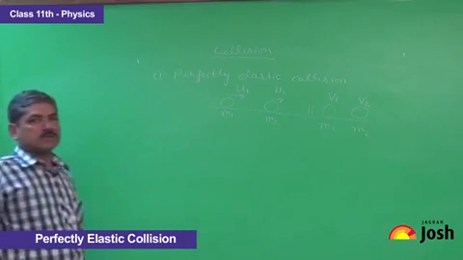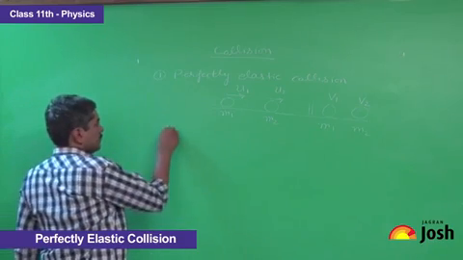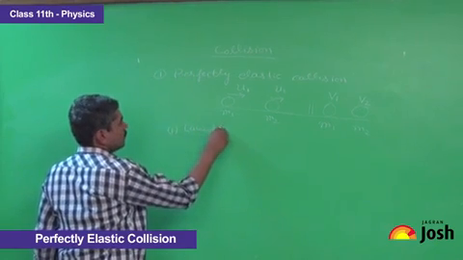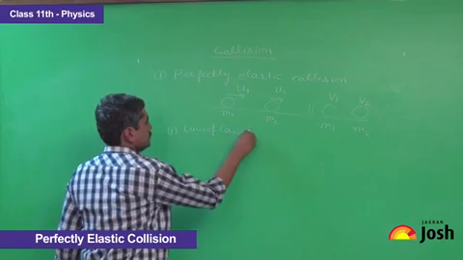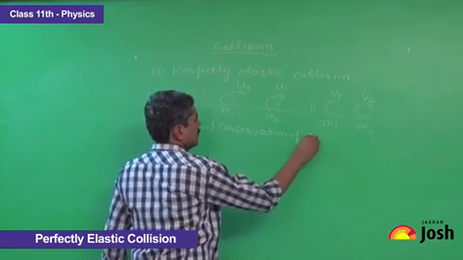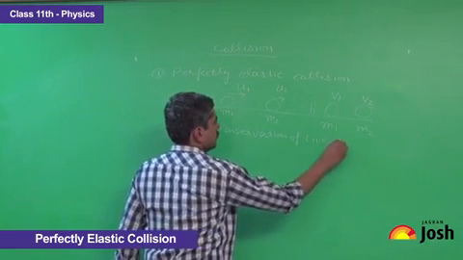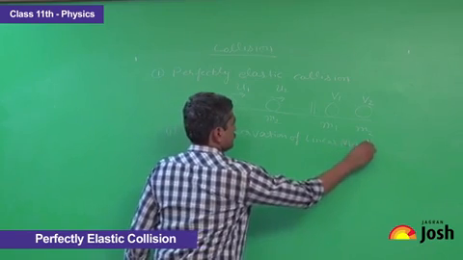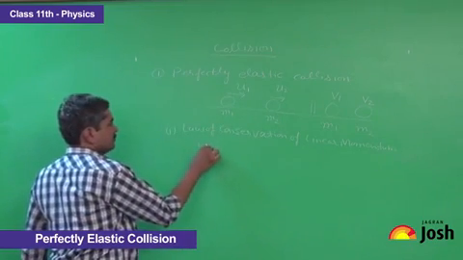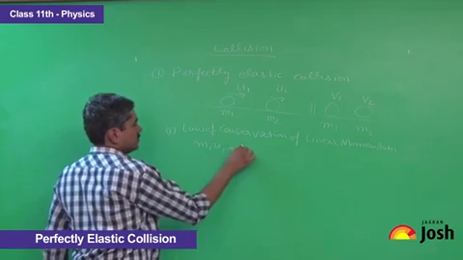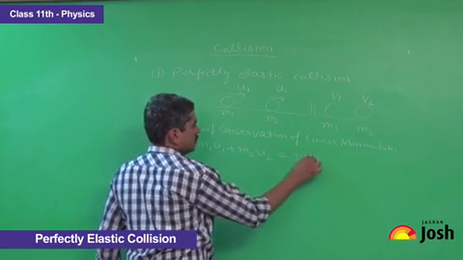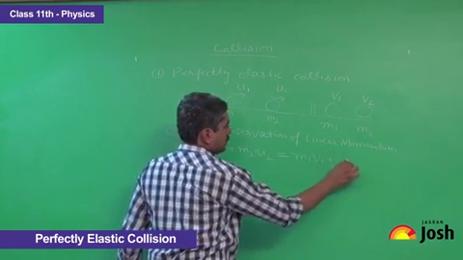for perfectly elastic collision. Following the first law, that is the law of conservation of linear momentum, we can write it as total momentum before collision is equal to total momentum after collision.